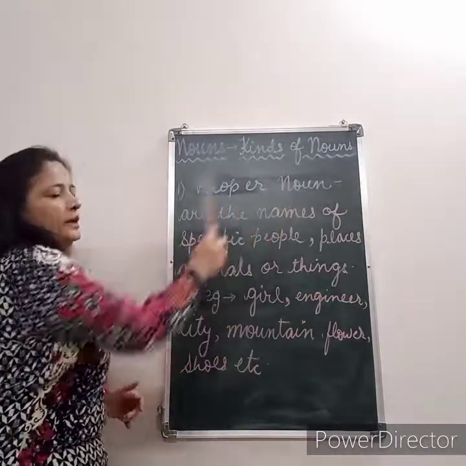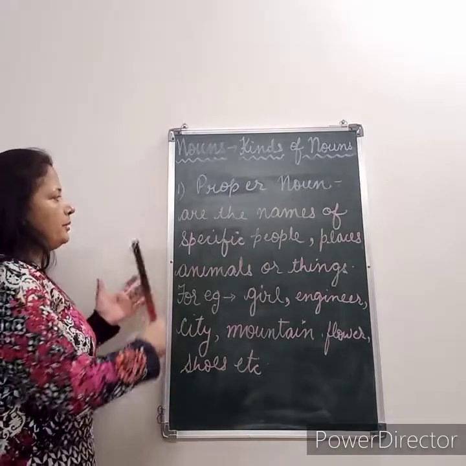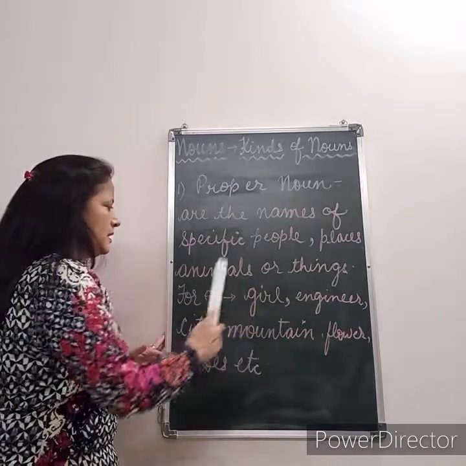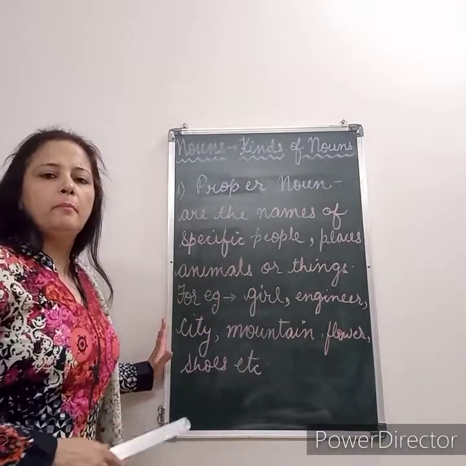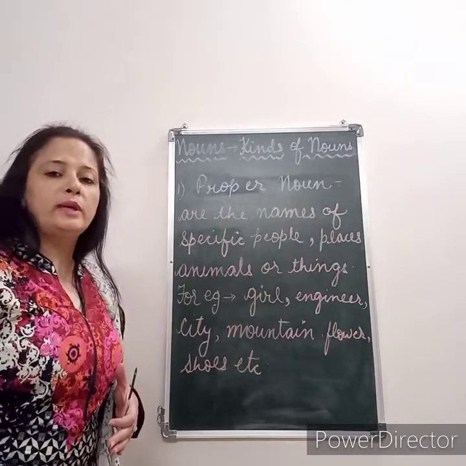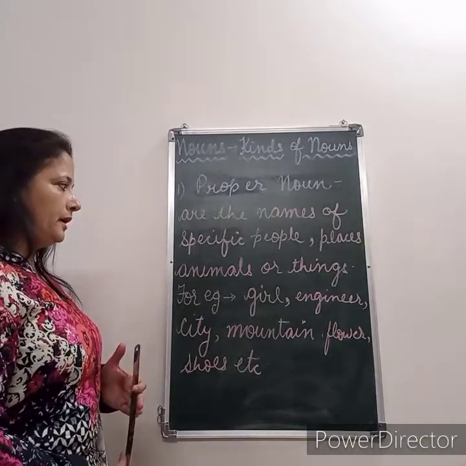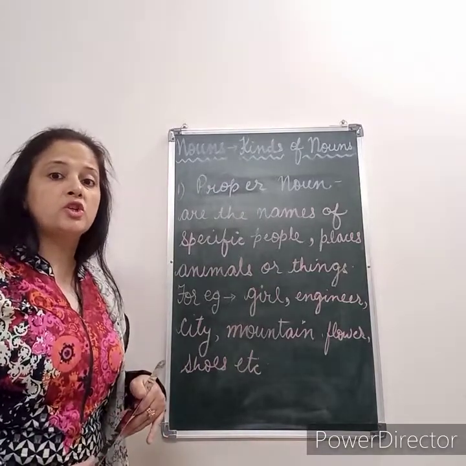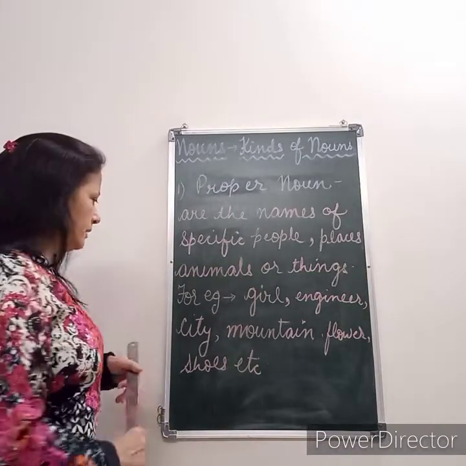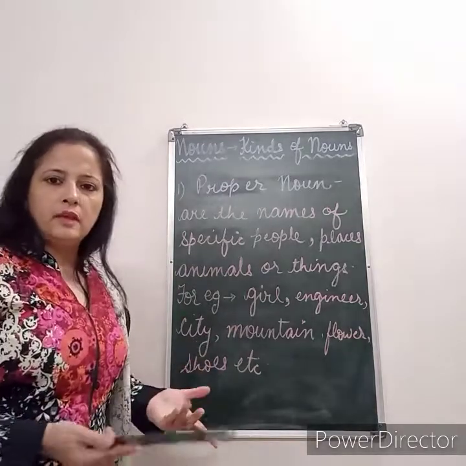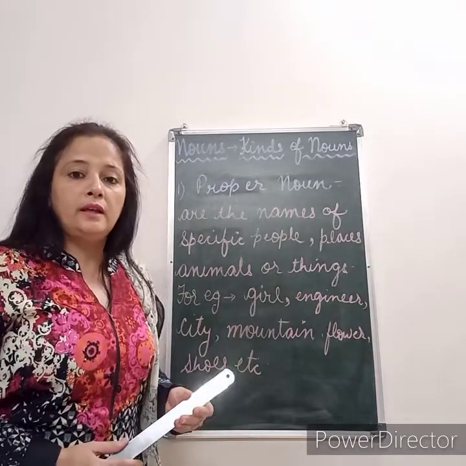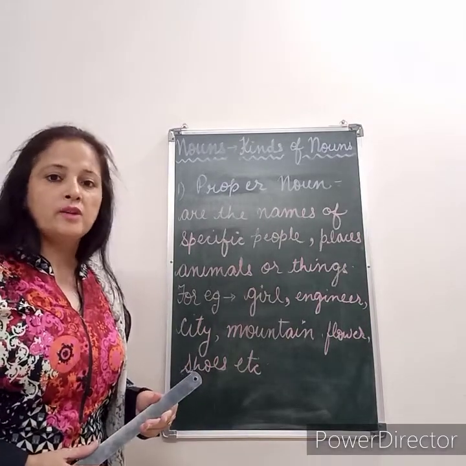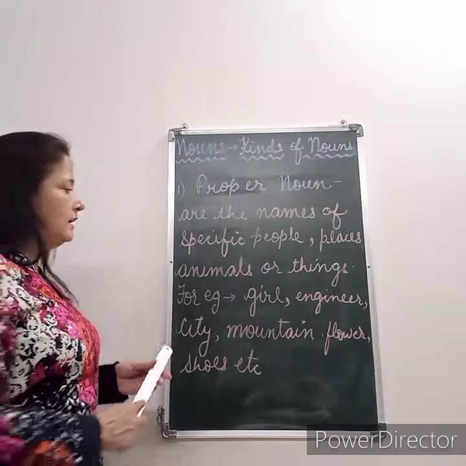Next is proper noun. Proper nouns are the names of the specific people, places, animals or things. For example, if we are talking about a girl, but if we give the name to the girl like Rita, so that is the proper noun. Engineer, like Mr. Sharma is an engineer. So, Mr. Sharma is a proper noun here. City. If it is any city, if it is not given any name, then it is a common noun. But if we say Kanpur city or Chennai city, it is called the proper noun.